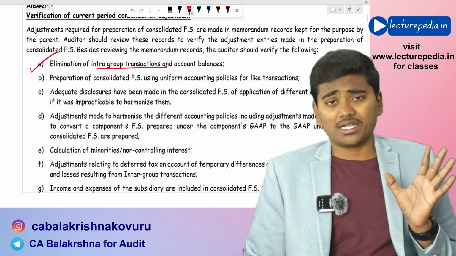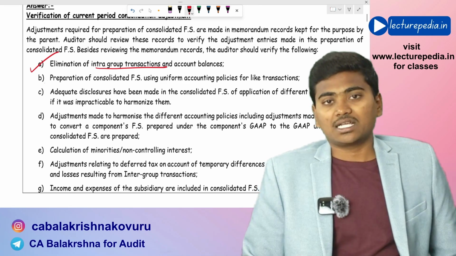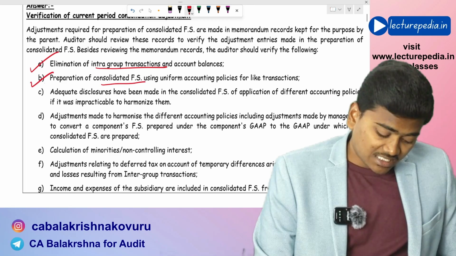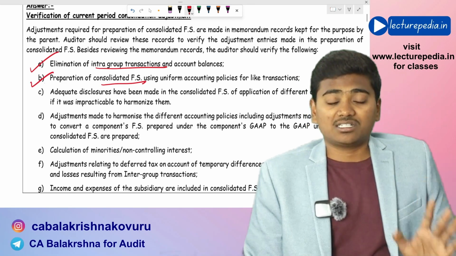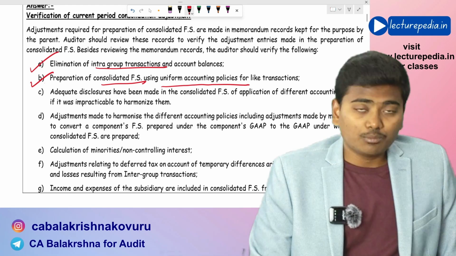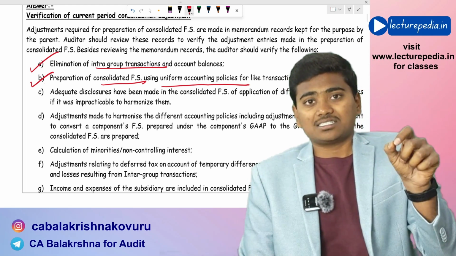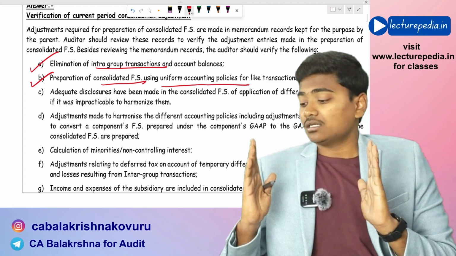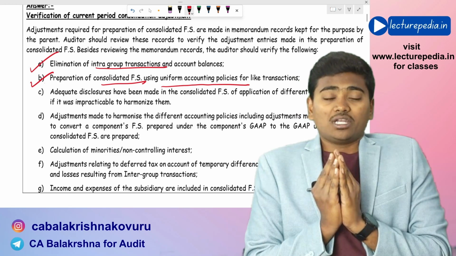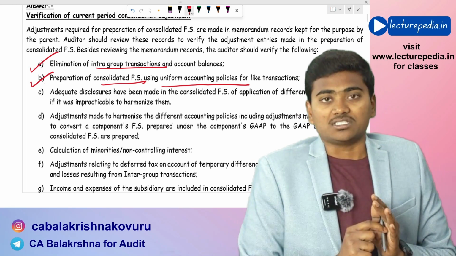This is the first point that the auditor needs to check while verifying current period consolidation adjustments. After that, whether the consolidated financial statements have been prepared using uniform accounting policies for like transactions. The transactions of the parent and the transactions of components must be consolidated based on uniform accounting policies.